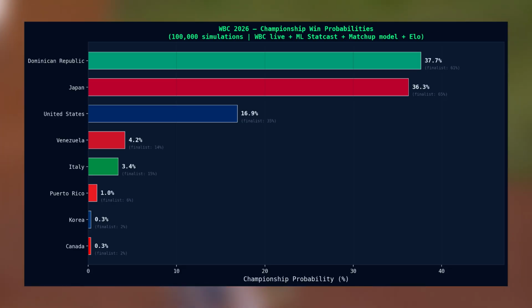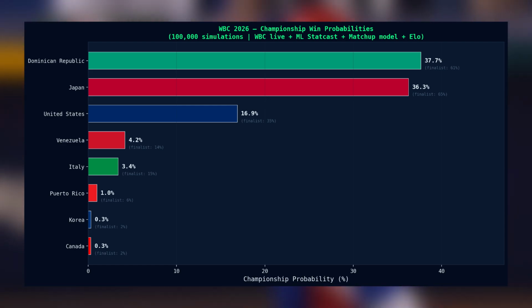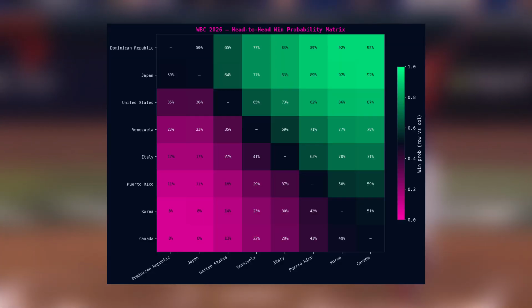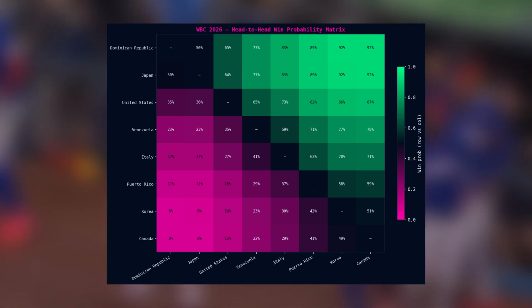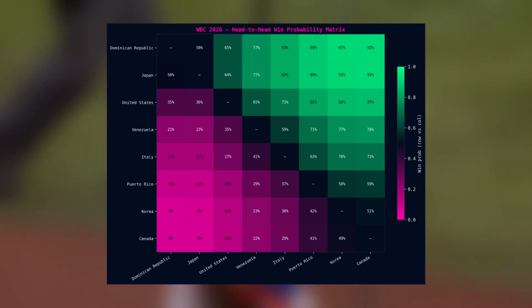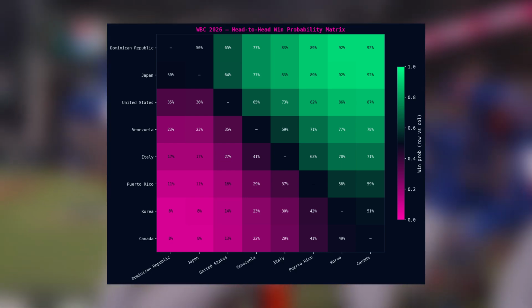After the dust settles on the 100,000 different universes, the supercomputer came to one final conclusion. The 2026 World Baseball Classic is a two-team race. Japan wins the championship 36.6% of the time. The Dominican Republic wins it 37.7% of the time. Look at those numbers. Less than 1 percentage point separates them. Out of all the metrics, all the data points, and all the simulations, it essentially comes down to a single coin flip. The most expensive lineup in the world against the best pitching staff on the island.